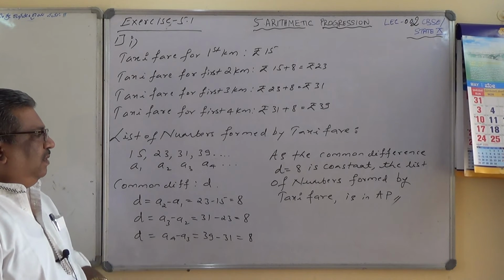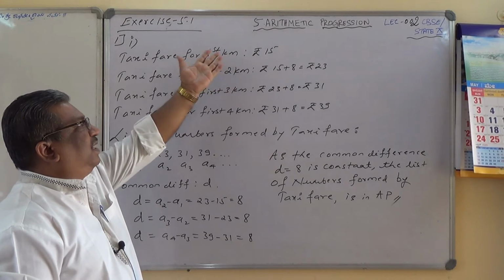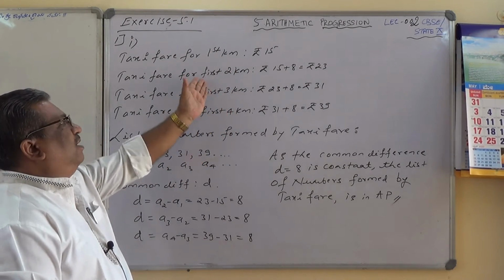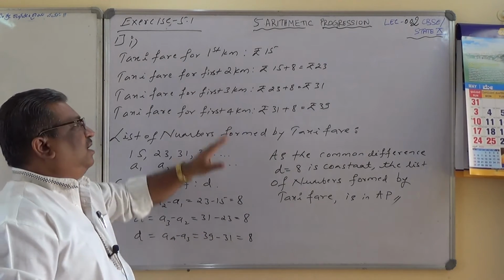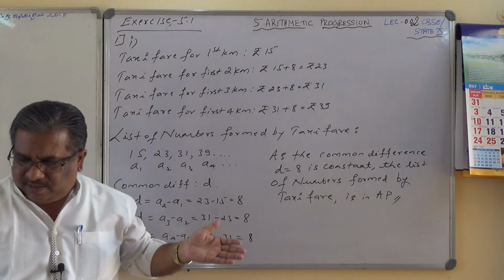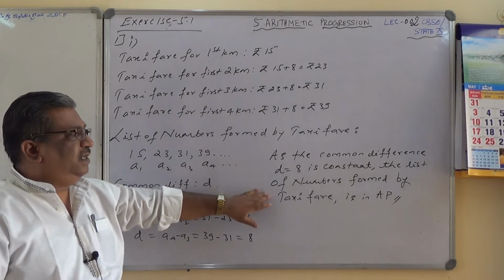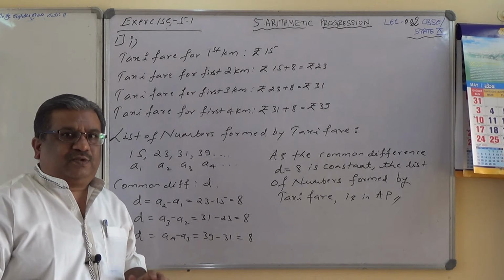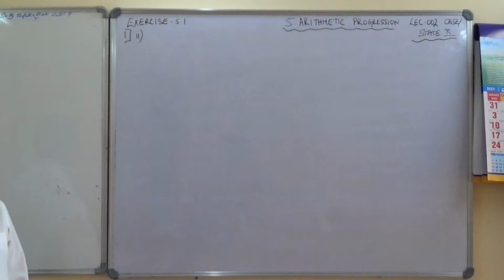Is it clear? See here, first kilometer means first kilometer as usual. First 2 kilometers means first kilometer and second kilometer put together. First 3 kilometers means including the first kilometer and the next 2 kilometers. So we write first 3 kilometers, first 4 kilometers, and it will continue like that. This is how we can find the answer: the list of numbers found by the taxi fare is in AP. I hope you have understood. Note it down first, and then I'll go to the next one.